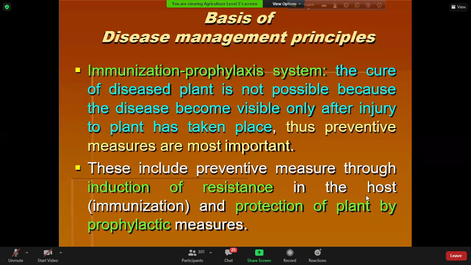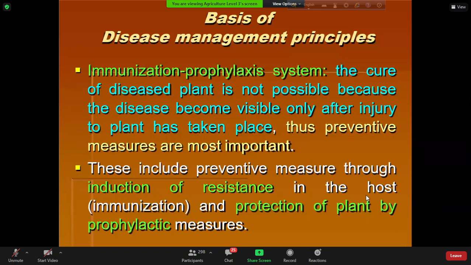So when we see that the plant is diseased, the damage has already occurred inside the plant. We see the symptoms after infection, not before infection. When we see symptoms, the plant is already damaged to a certain extent.